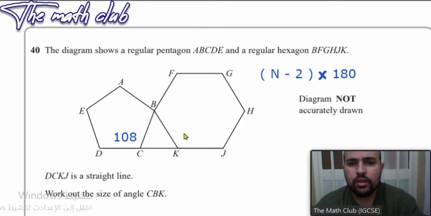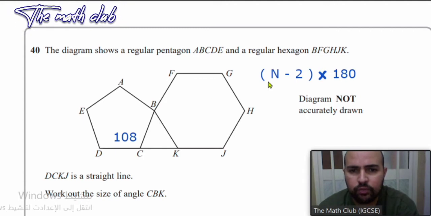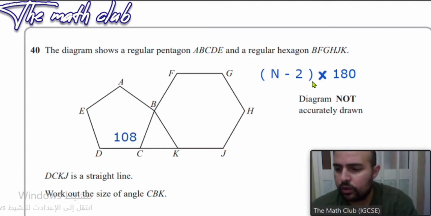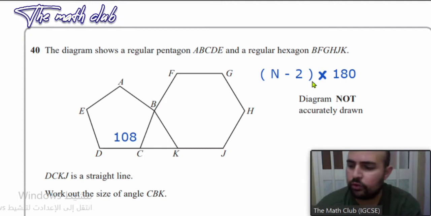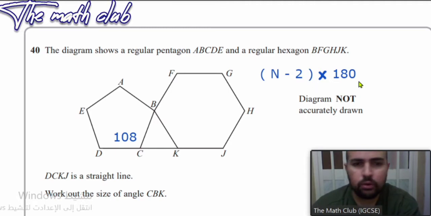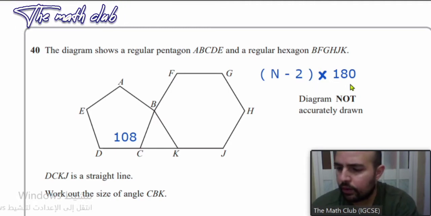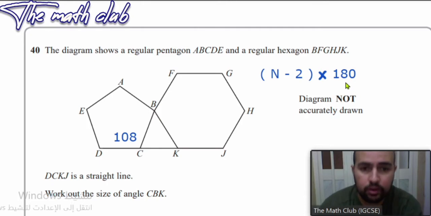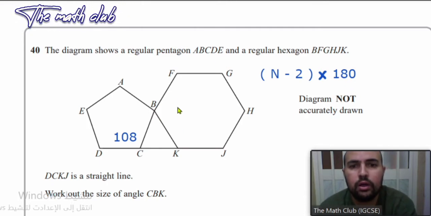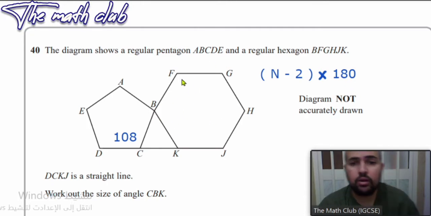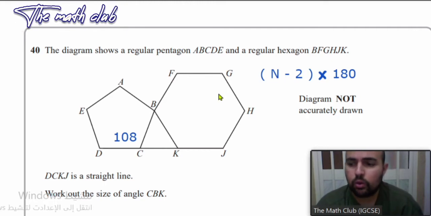Now, same idea, we have 6 angles, we subtract 2, so 6 subtract 2 equals 4. We multiply 4 by 180, and the answer will be 720. So the sum of angles of the hexagon is 720.